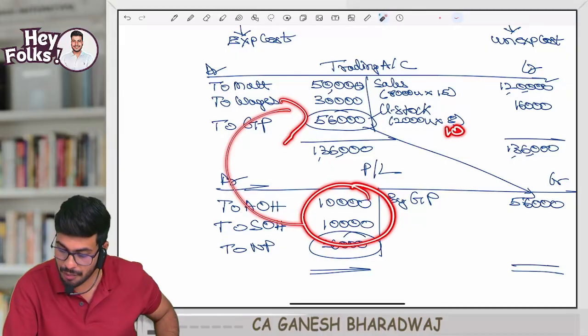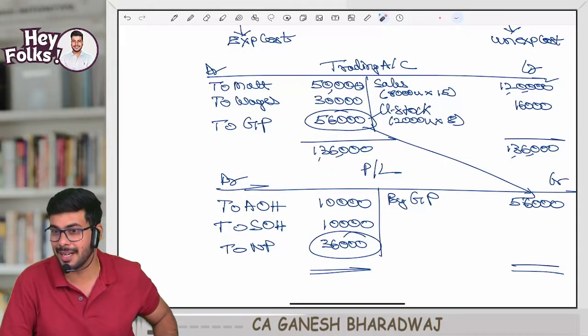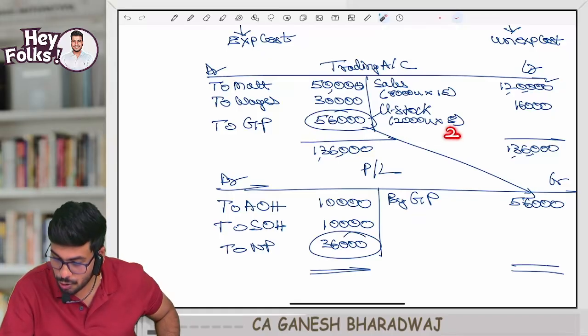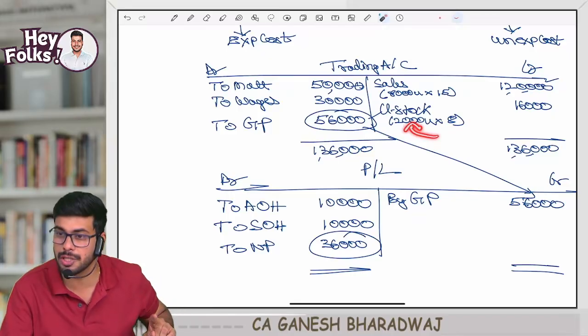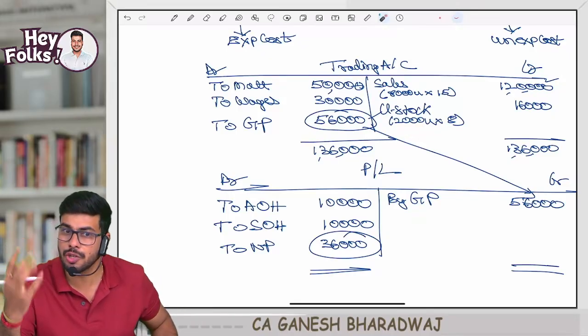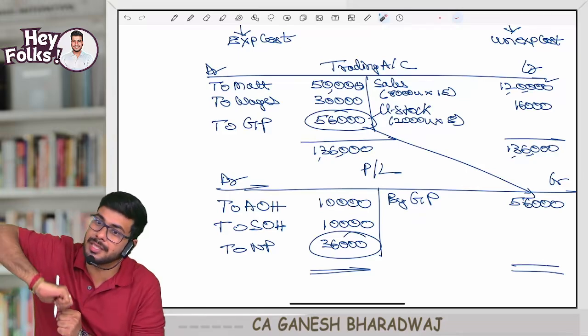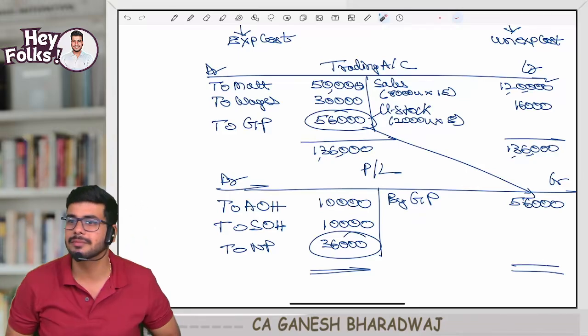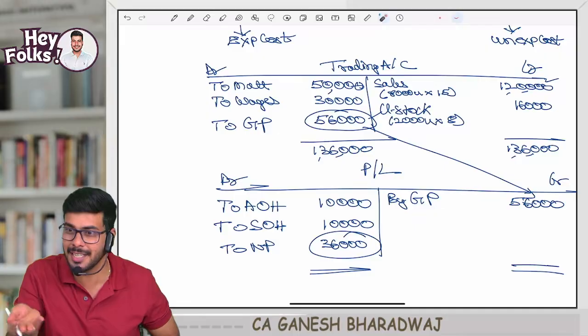Now suppose I am also considering this for stock valuation. Every unit I would have valued at 10 rupees, which means an extra 2 rupees for each of these 2,000 units. How much will it be? 4,000 rupees would have escaped from this year and gone into the next year. Closing stock means unexpired cost.